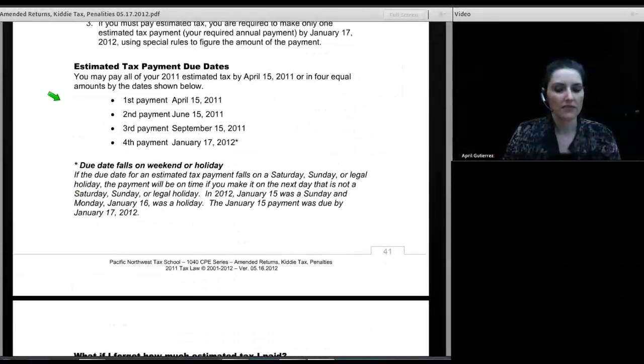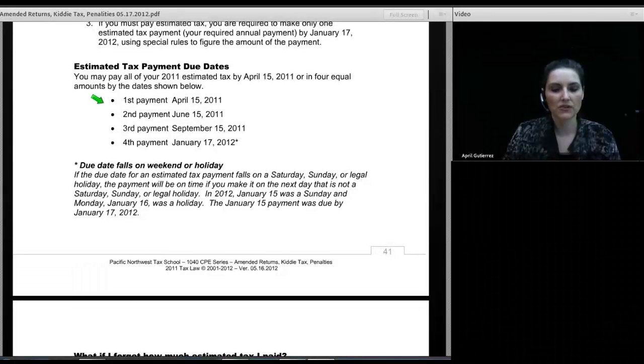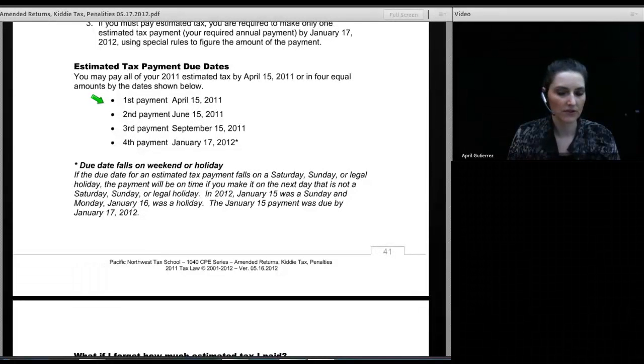What are the due dates for estimated taxes? Well, these are kind of tricky. They're not intuitive. The first one is April 15th, which is 15 days after the end of the third month. The third month being, of course, the end of the first quarter. So it makes sense. But the second payment is due only 2 months later on June 15th. So the second quarter, well, it isn't really a quarter. It's 2 months.